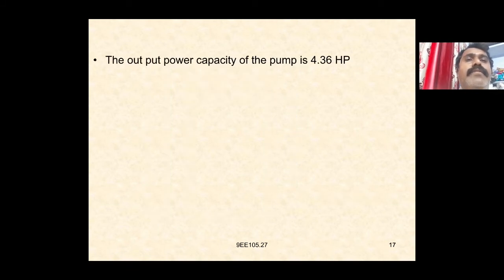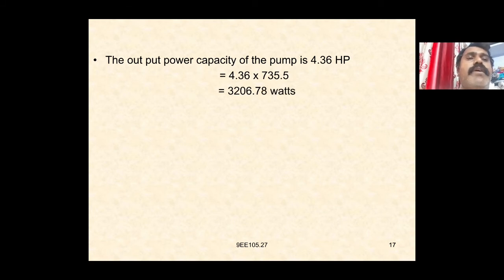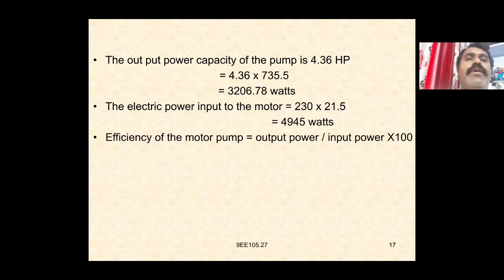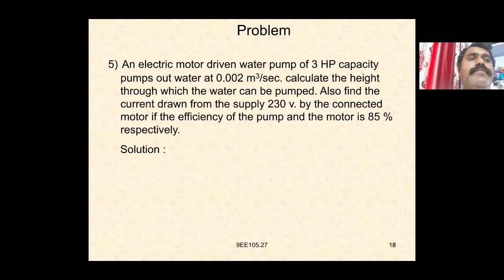Again, the electrical pump output capacity is nothing but 4.36 HP, which is equal to 4.36 into 735.5, which is equal to 3206.78 watts. The electrical power input to the motor is equal to 230 into 21.5, that is 4945 watts. The efficiency of the motor pump, which is output power by input power into 100, is 3206.78 by 4945 into 100, which is equal to 64.85%.